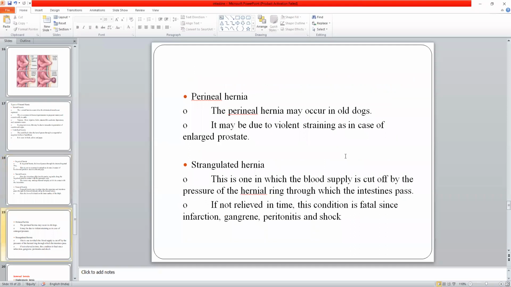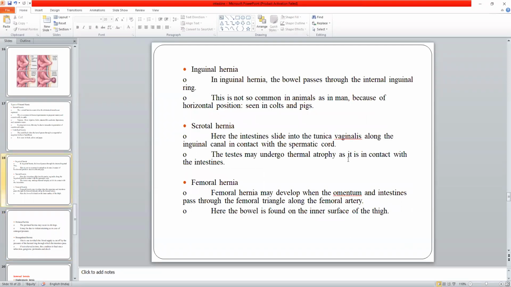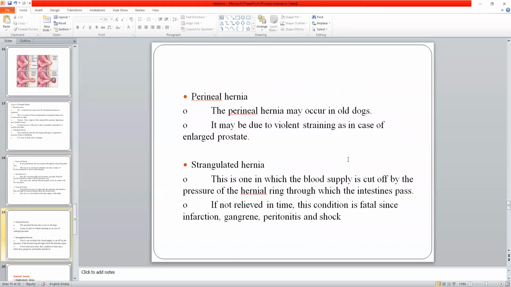In the perineum area, if part of the intestine gets trapped, it is called a perineal hernia. And next is strangulated hernia. Strangulated hernia can be any type of hernia: it can be inguinal, scrotal, or ventral. Any hernia can become a strangulated hernia if the hernial ring is very narrowed due to some pressure.